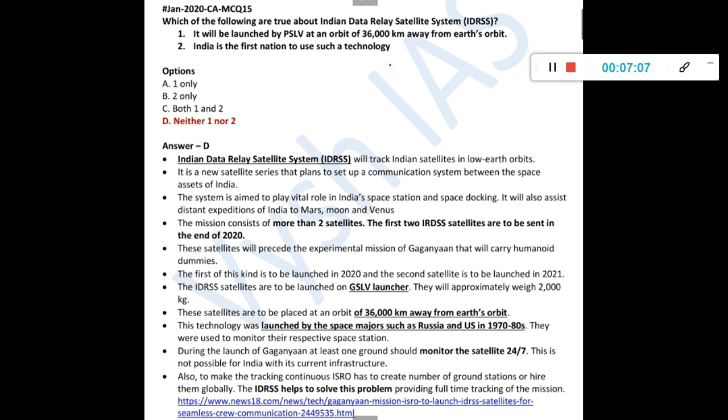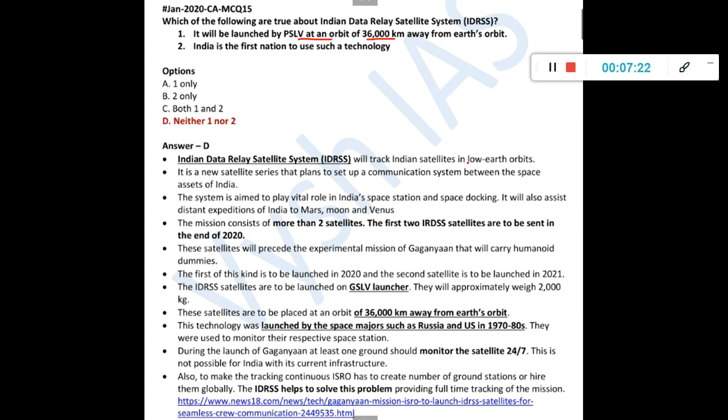So both are wrong. The first statement, obviously, if you know the basics, you will know that PSLV is not used to carry satellites to this particular height. GSLV will be used. So obviously that is a blunder statement, and that is wrong. And India is not the first nation. Here in the solution it would be written which other countries have done.